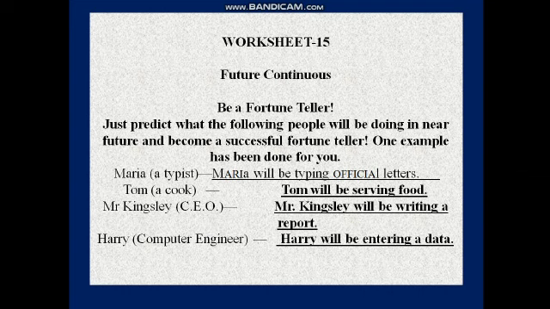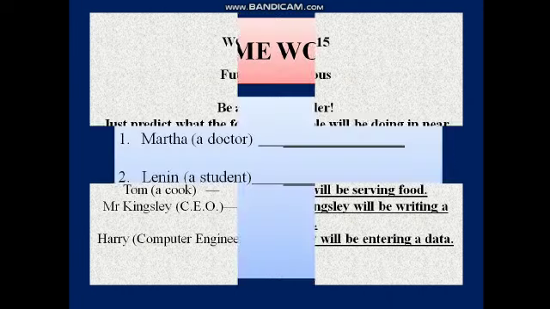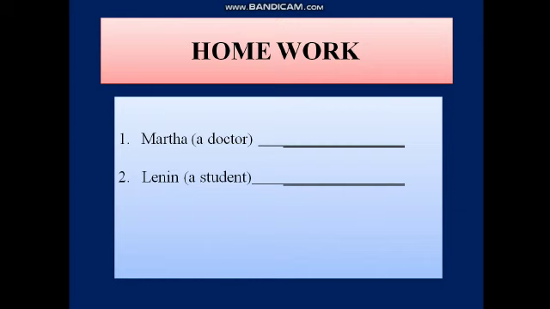Maria is a typist and Maria will be typing official letters. Tom is a cook. Tom will be serving food. Mr. Kingsley is a CEO of a company. Mr. Kingsley will be writing a report. And Harry is a computer engineer. Harry will be entering data. Now these two sentences are left for you to do as homework. Martha is a doctor and Lenin is a student.